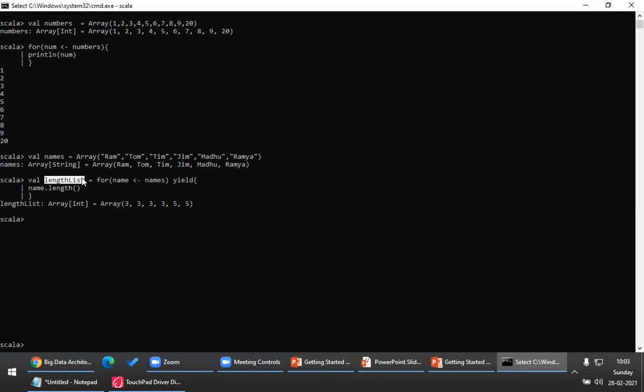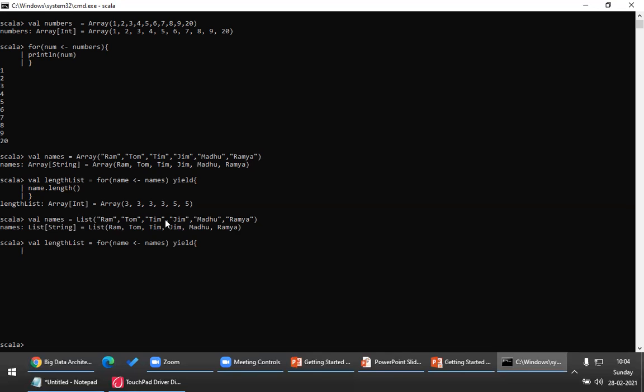And if you observe, Santosh, the type of this variable is array. Why is it array? Because it is iterating an array. This is an important question. For example, if I iterate a list and write the same logic here, now I'm iterating a list.